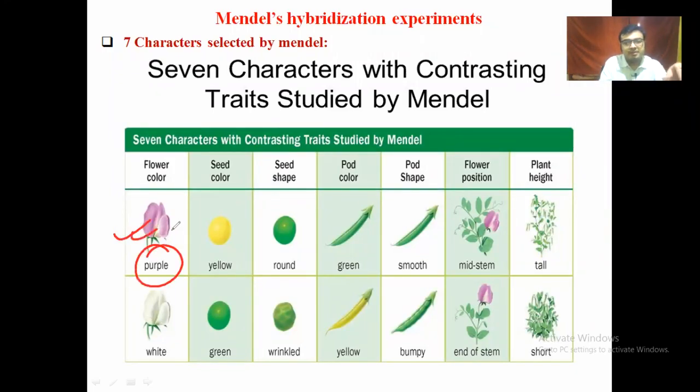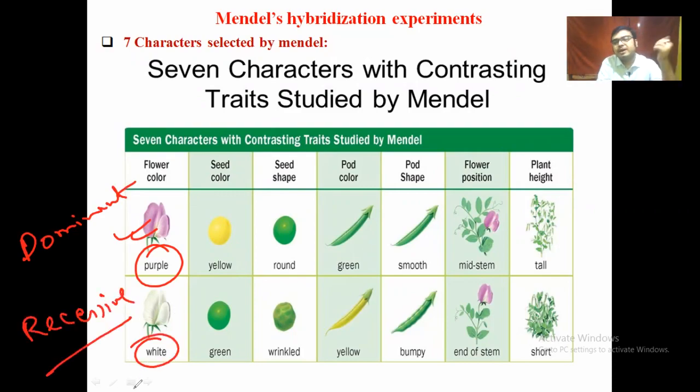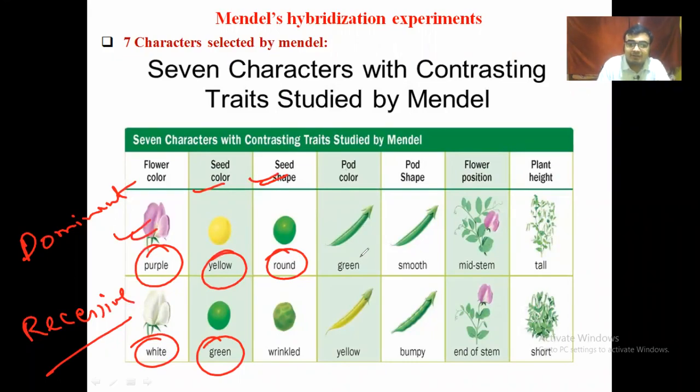Flower color purple belongs to the dominant. These are all the dominant characters, and these are all the recessive characters. And flower color white belongs to the recessive character. Seed color yellow is dominant, green is recessive, which I previously discussed in the previous slide. Seed shape is round if dominant and wrinkled if recessive. Pod color is green in dominant form. In recessive form, it is yellow. That is vice versa of the seed color.